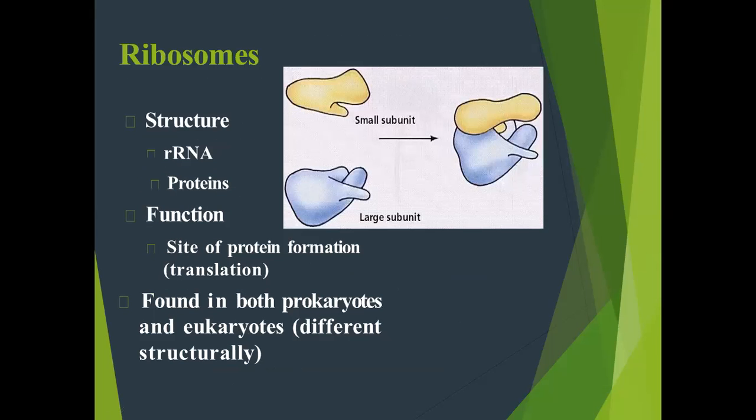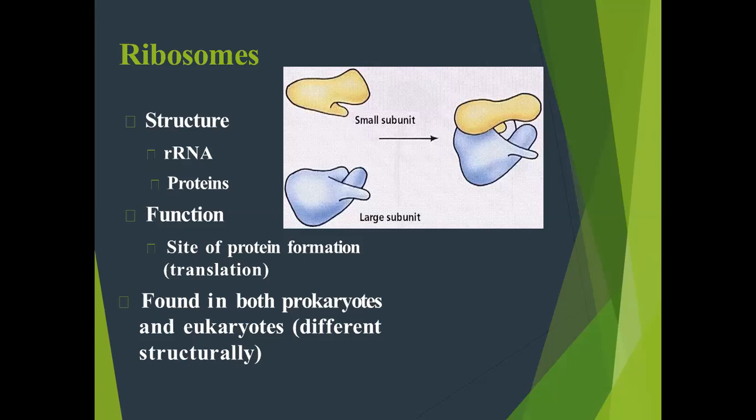Next is ribosomes. Ribosomes is also known as protein synthesis apparatus. These ribosomes are present in the cytoplasm. They help in the synthesis of protein, means it's a major site of protein formation, that is translation. Translation, when the mRNA is converted into protein, then this process is known as translation.